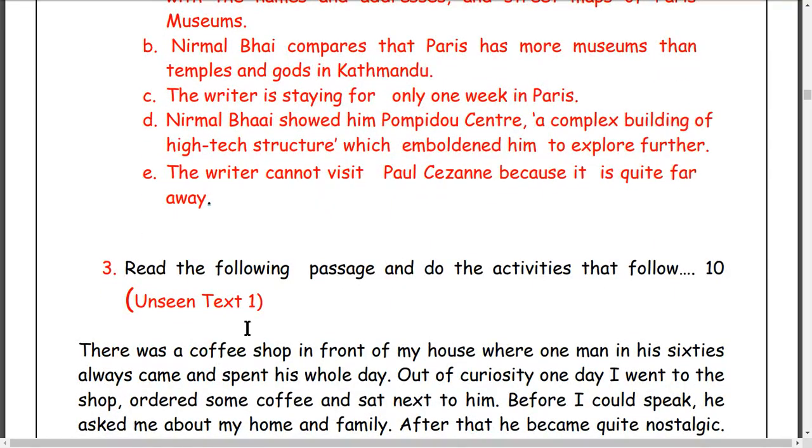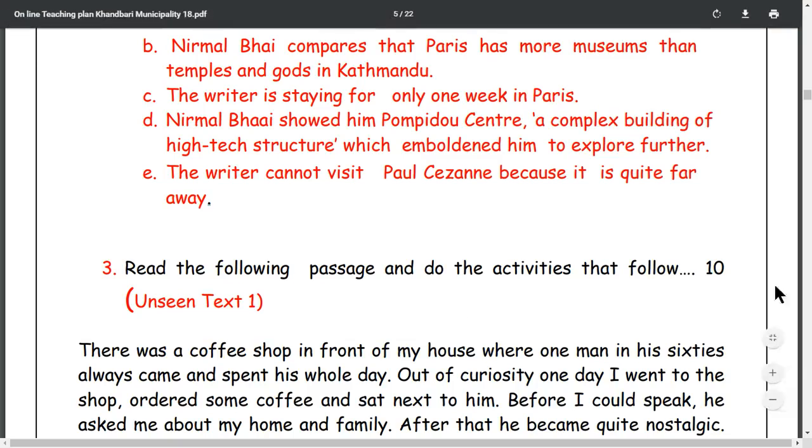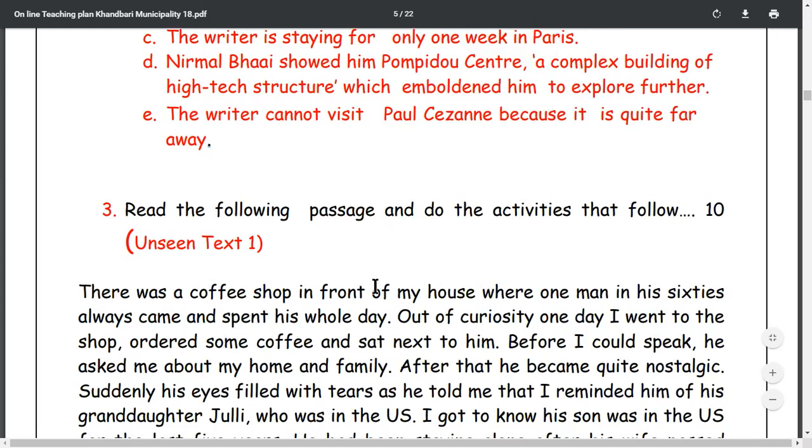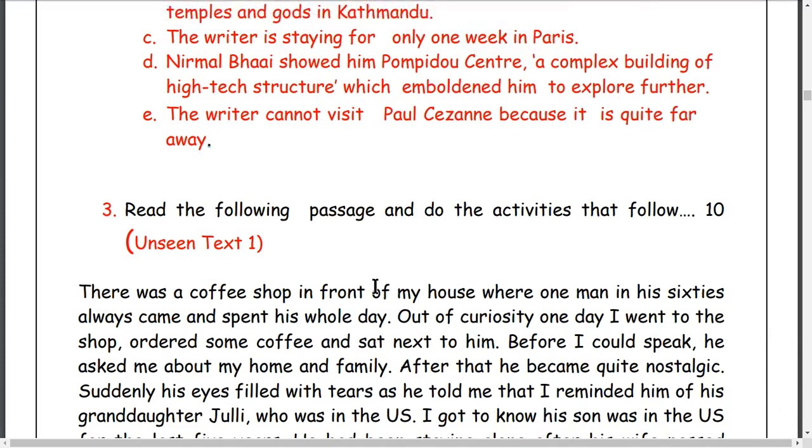Now, let me talk to you about unseen text. Question number 3. This is unseen text first. It carries 10 marks here. Read the following passage and do the activities that follow. This is full marks 10. This is unseen text. This is an example. I have taken this text from different sources here. That's not my own creation.